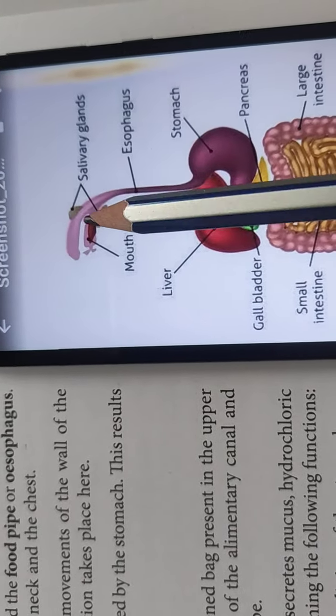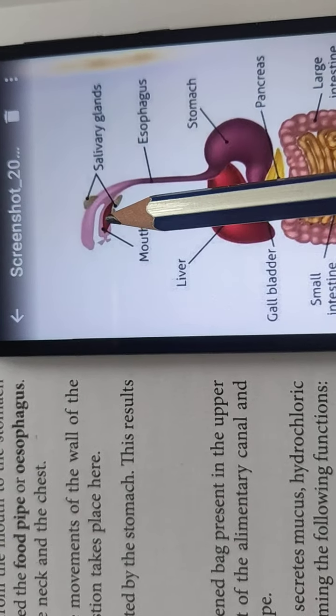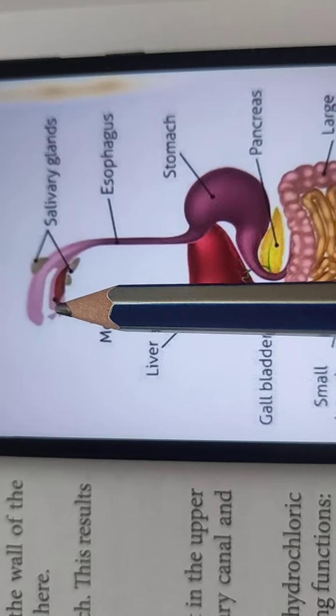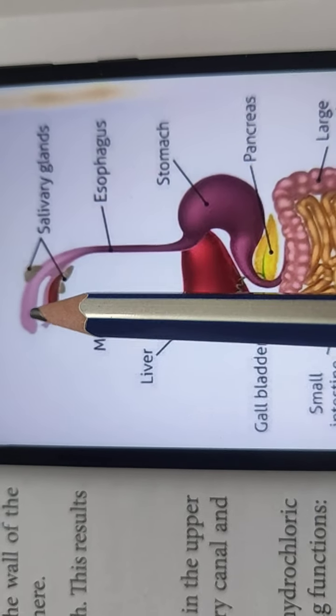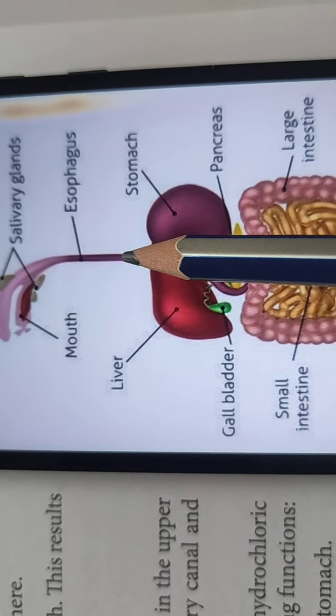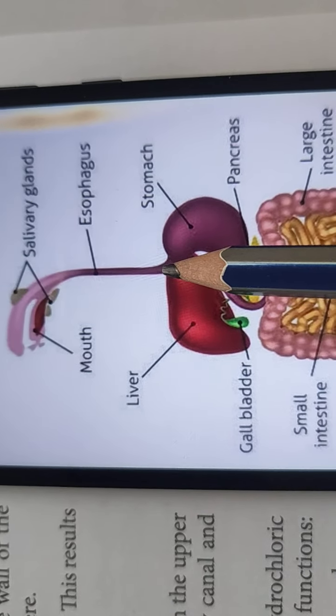Now see here. This is the mouth portion they are showing. It has salivary glands which we have learned before. So it is all chewed up, mashed up, and then the food passes from here. This is the food pipe or the esophagus.